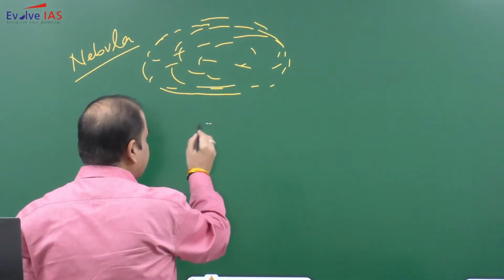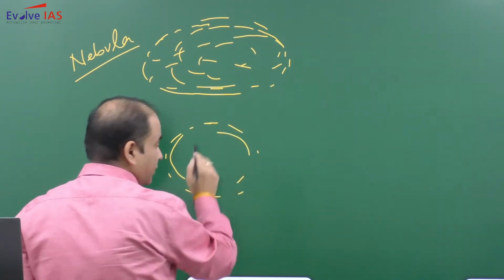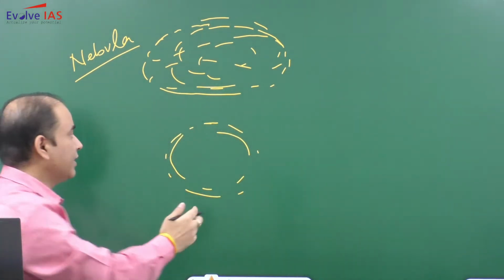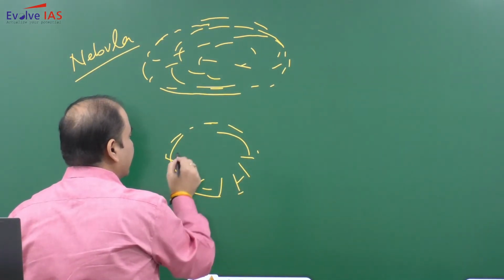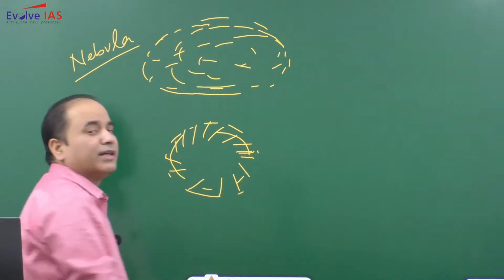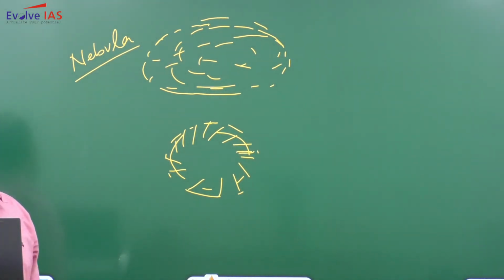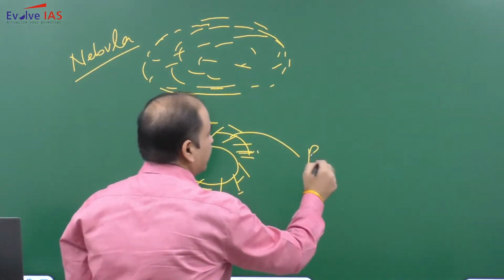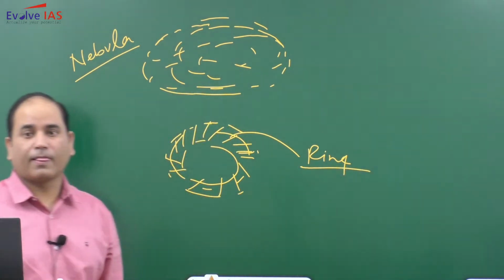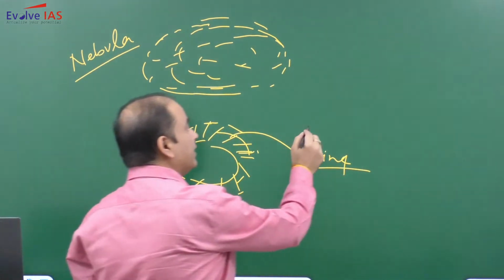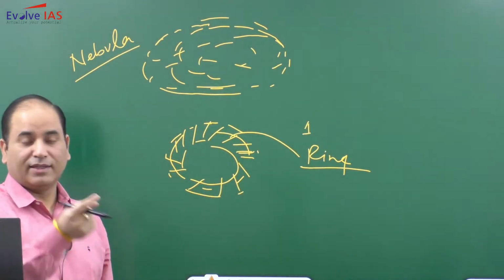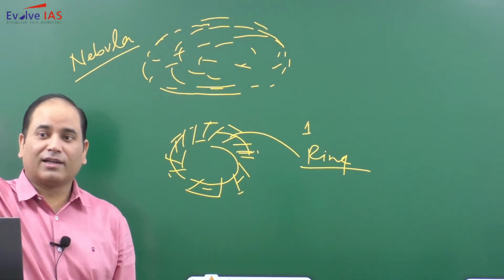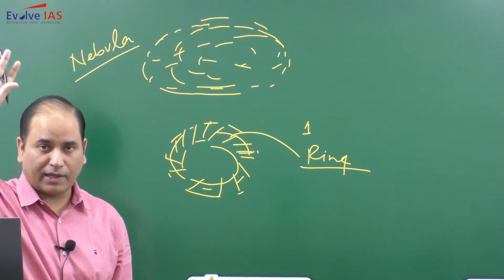When the size decreases, speed is increasing, outer part is losing more heat. So this outer part over the period of time will develop a different layer altogether. In other words, you can say the outer part will not be able to keep pace with the inner part. Ultimately, what will happen? This outer part will get detached in the form of ring. As per Laplace, there will be only detachment of one ring. Immanuel Kant explained that 9 different rings will come out. 9 different rings means 9 different planets.